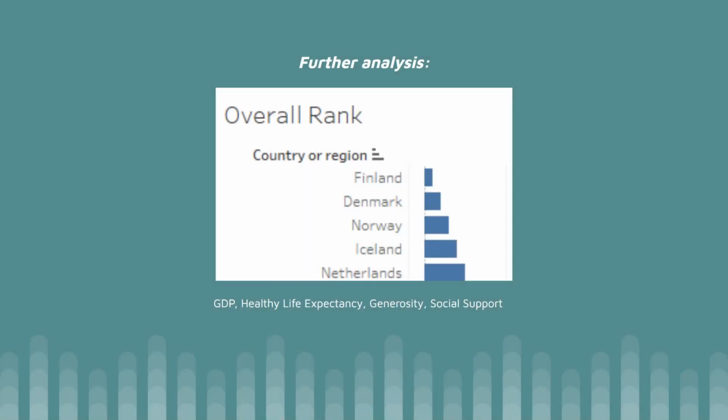Another analysis we created focused on the top 5 countries in overall rank, which, according to the dataset, were the 5 happiest countries in 2019. Finland tops the list, followed by Denmark, Norway, Iceland, and the Netherlands. With this shorter list, we looked at the 4 categories of GDP, healthy life expectancy, generosity, and social support, and compared and analyzed their rankings. Here's what we found.